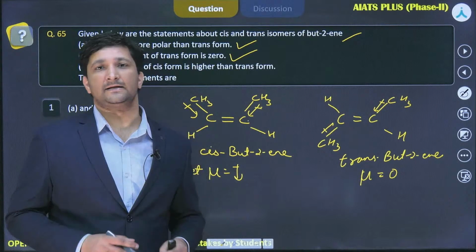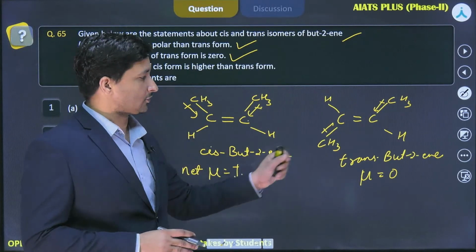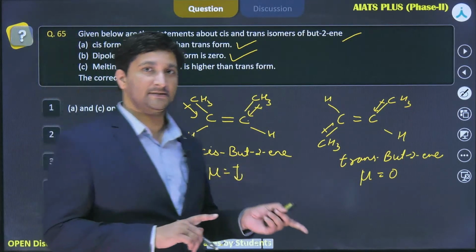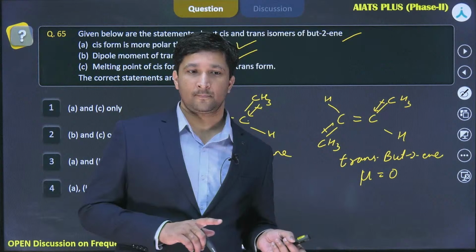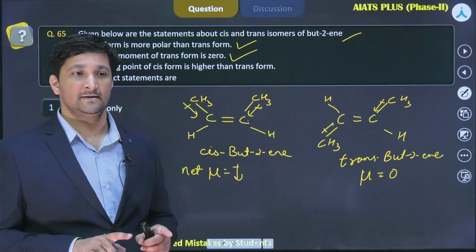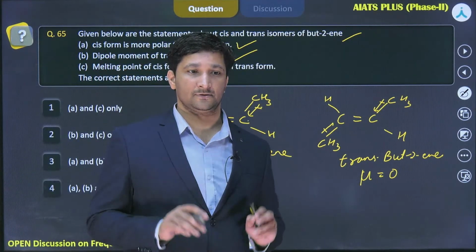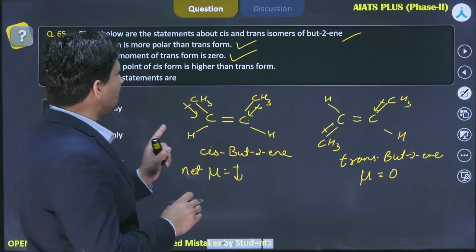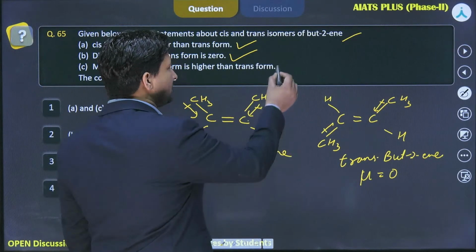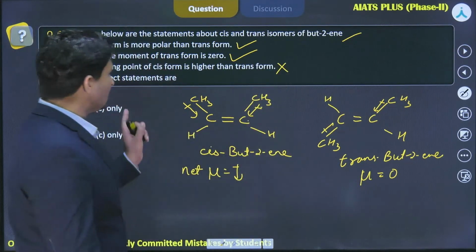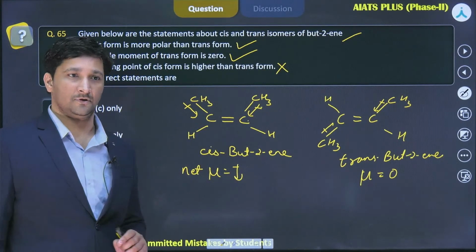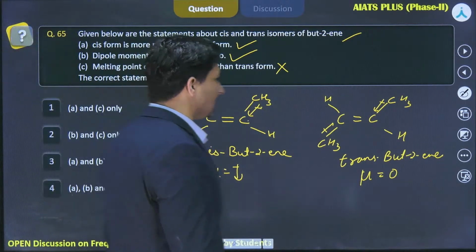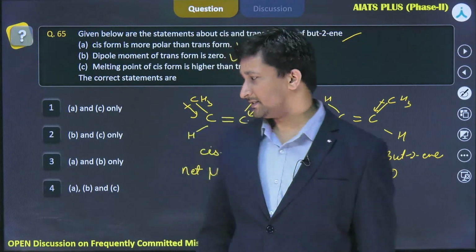So good fitting takes place in case of solid. So if it is present in solid form, then you will require more heat to melt it. So trans has more melting point. Okay, but cis has higher boiling point. This thing you have to remember. So these two are actually opposite in nature here. So they are saying melting point of cis form is higher than trans form. So melting point is not there. Okay, boiling point of cis form is higher than trans form, not the melting point. Due to this, what happens that we have correct option as A and B only. So option 3 suggests for the same.